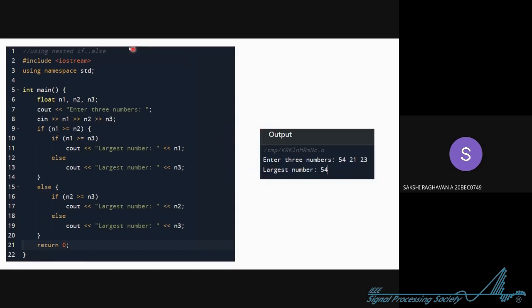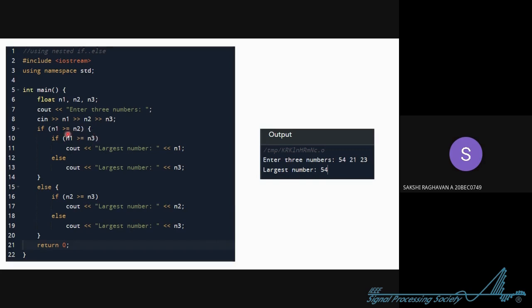Now we'll do the same question using nested if and else. So we specified the variables and asked the user to enter the numbers. Now in the 9th line, you can see we are checking if A is greater than B, that is n1 is greater than or equal to n2, then the body of this will be executed. So if A is greater than B, the compiler will enter this body. Now the compiler will see there is one more condition it needs to check.